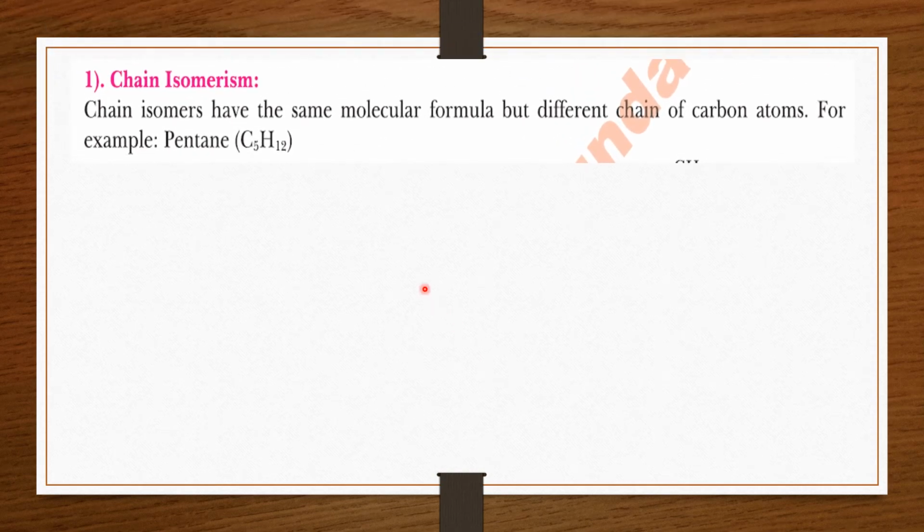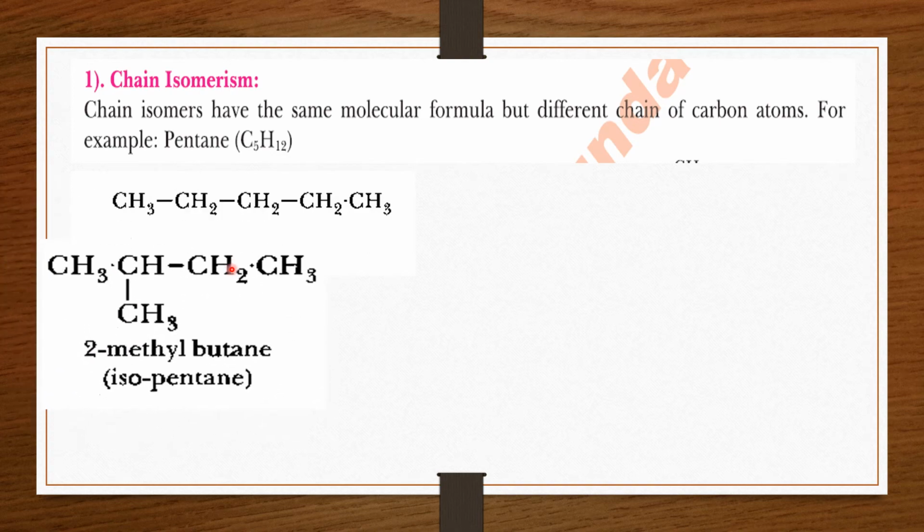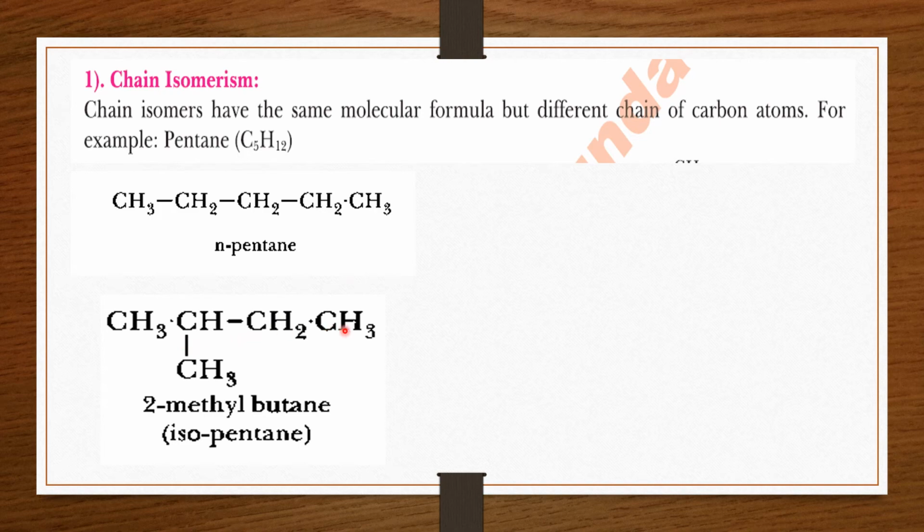First is chain isomerism. Chain isomers have the same molecular formula but different chains of carbon atoms. Just like you can see the example of pentane, there are 5 carbon atoms. They are present in a straight chain, so it is called n-pentane or normal pentane. In the second isomer, you can see here the total number of carbon atoms is 5 and one methyl group is in the form of a branch, so it is 2-methyl butane, but the total number of carbon atoms is 5, so it is isopentane.